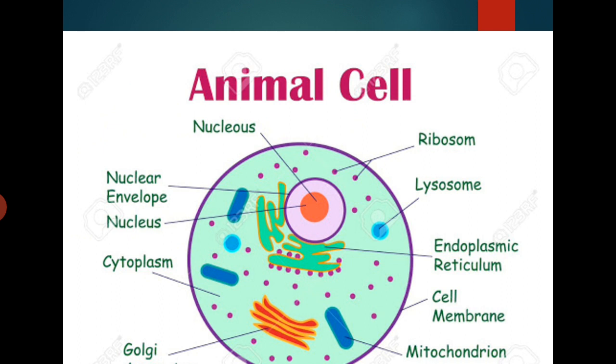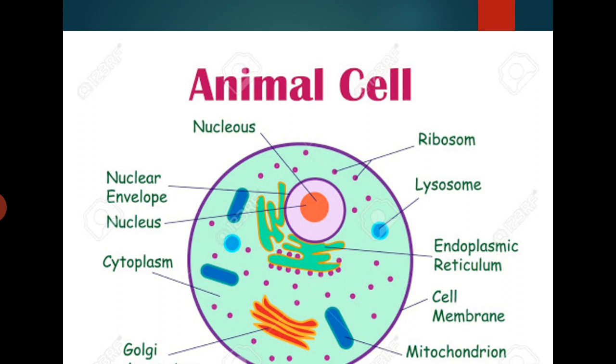Cytoplasm. Here we observe the animal cell. The mass of protoplasm lying outside the nucleus is called the cytoplasm. The aqueous phase of cytoplasm, excluding cell organelles, is called cytosol.